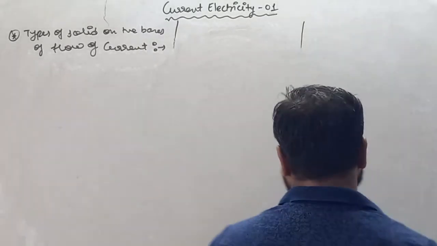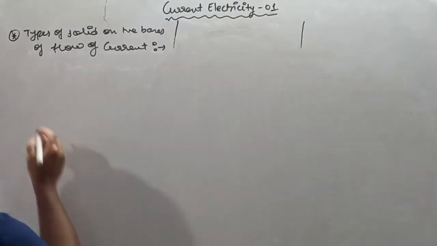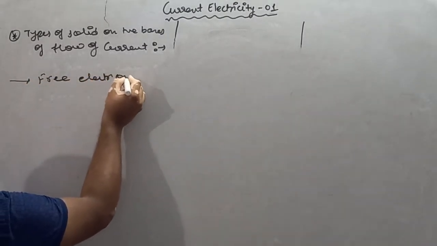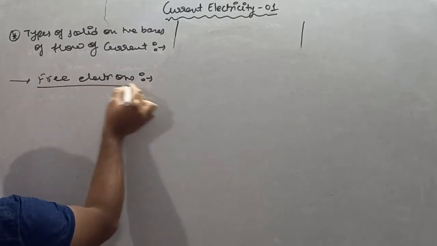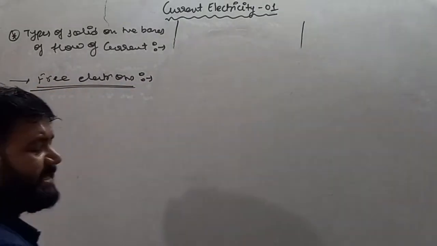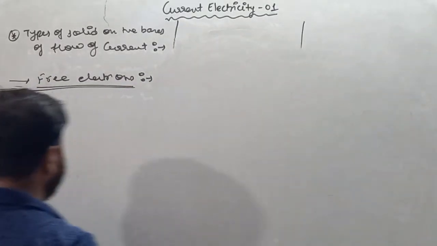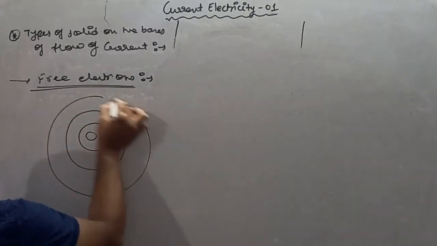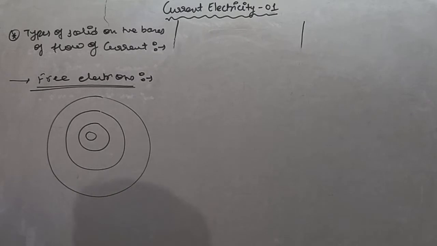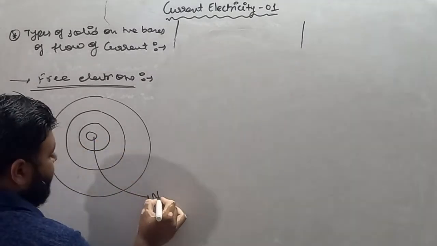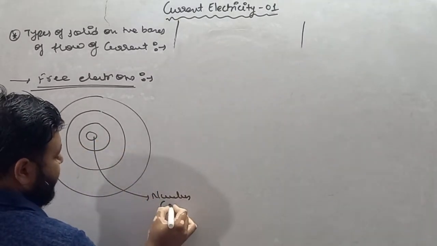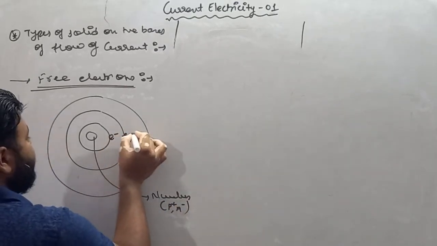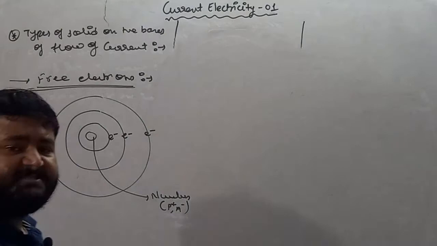See, there is a term called free electrons. So what are basically free electrons? We know that everything is made up of atoms, and this is the orbital structure of an atom. The center is called the nucleus, in which proton and neutron are present, and in these orbits electrons are there.